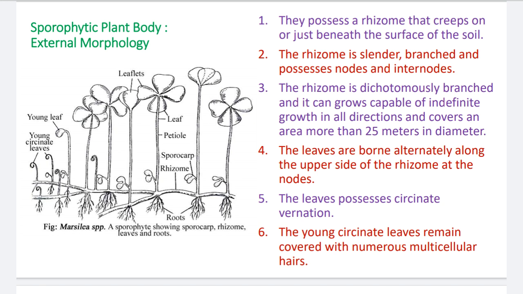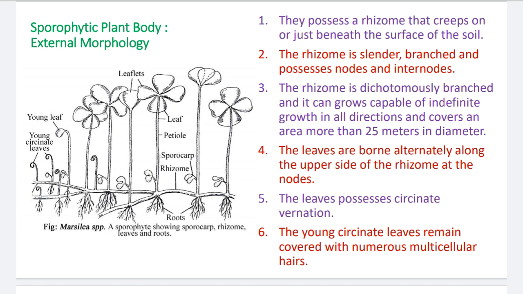Okay, now see the description. Number 1, they possess a rhizome that creeps, means they can grow horizontally on the substratum like a creeper, just beneath the surface of the soil. Beneath the surface of the soil means they are subterranean.